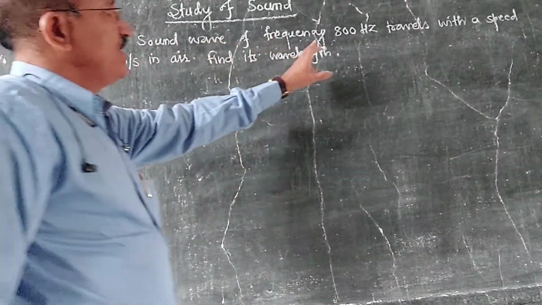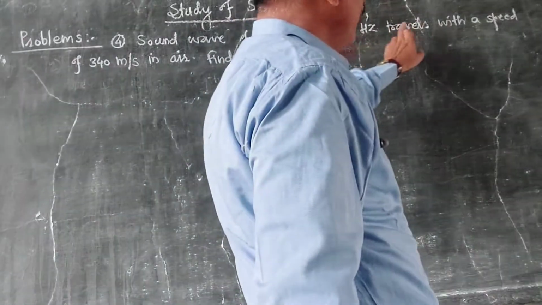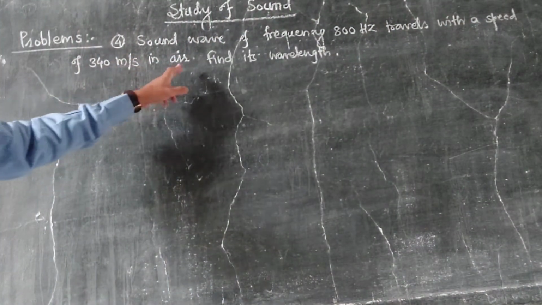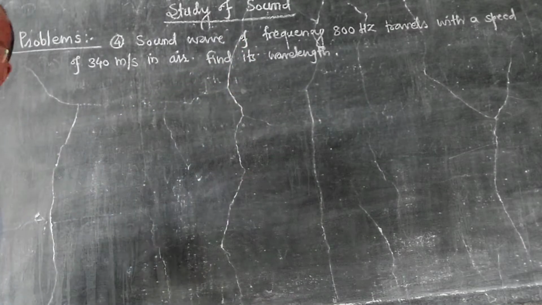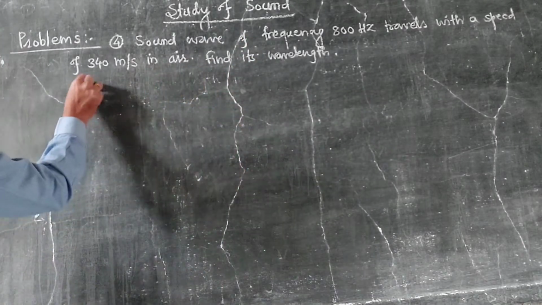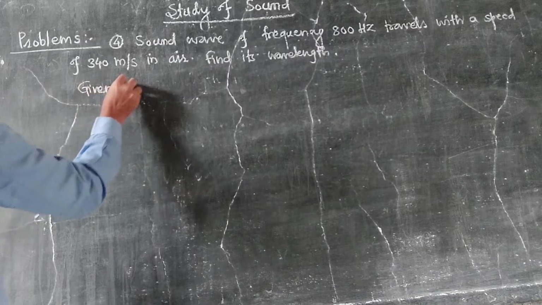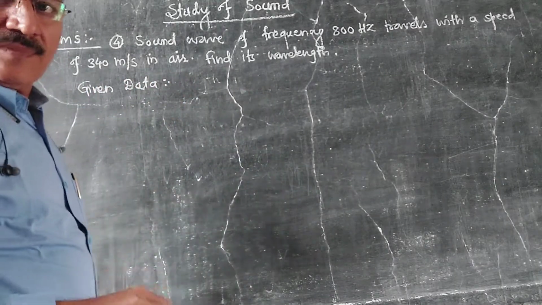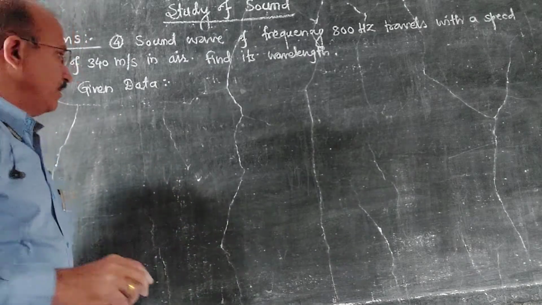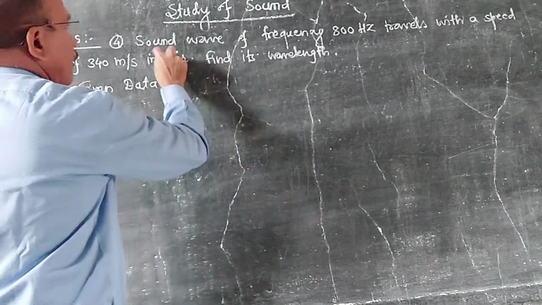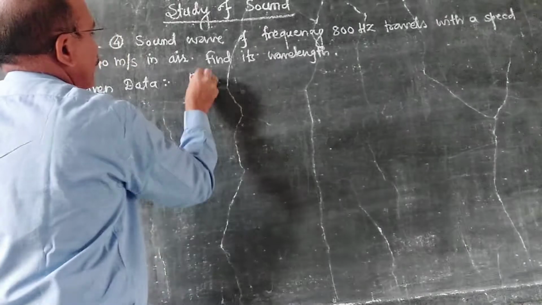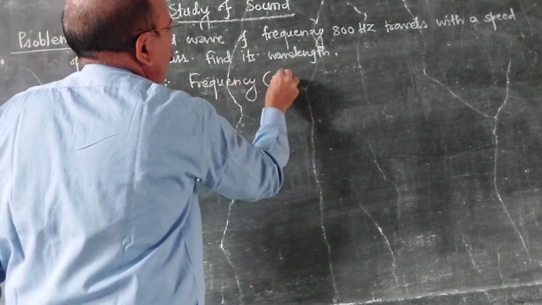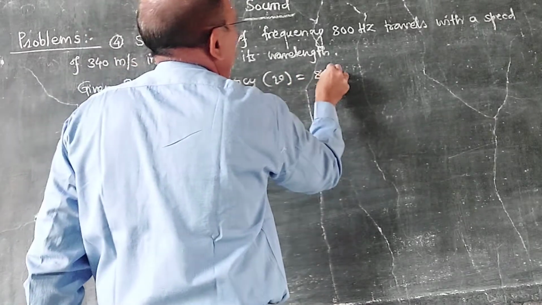Sound wave of frequency 800 Hz travels with a speed of 340 meter per second in air. Find its wavelength. Given data: what is given to us? That is frequency, nu is equal to 800 Hz.